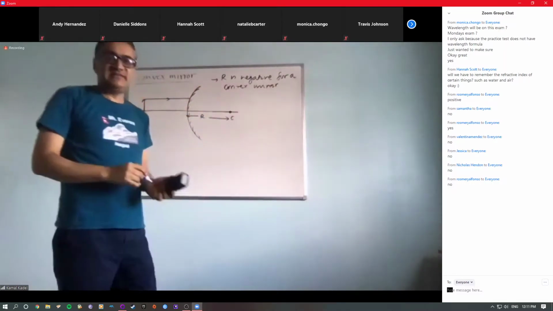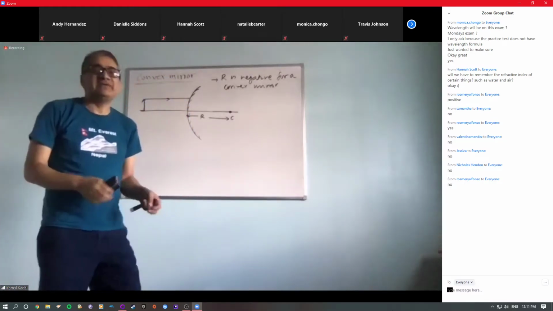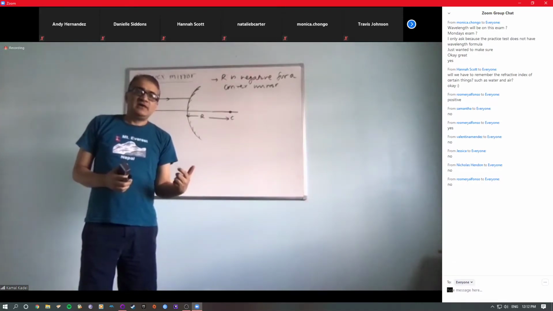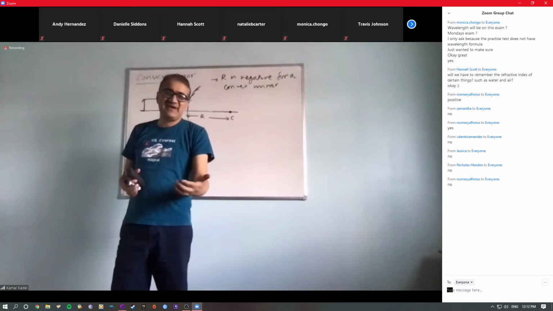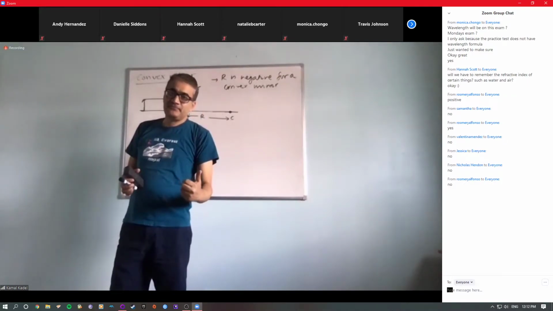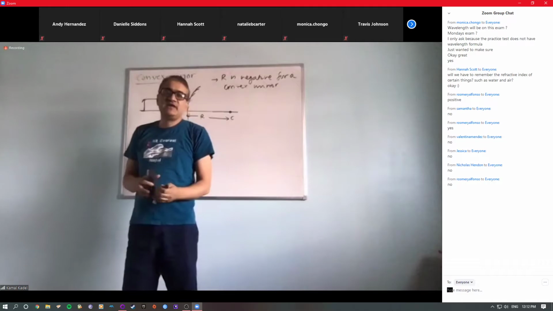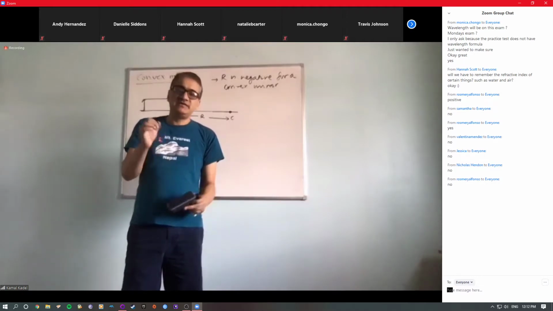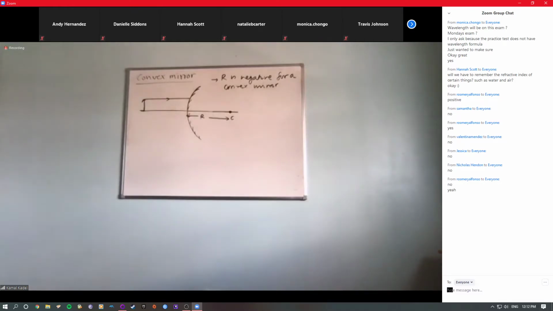Why this is important is that when we do this type of problem, for example, if the question says that in a convex mirror the radius of curvature is 20 centimeter, obviously the problem says 20 centimeter, right? But when you plug that number into the equation, it has to be negative 20 centimeter. You got it, right? And if you have a concave mirror with a radius of curvature of 20 centimeter, then that number is positive. Everybody okay with that? Good. So far so good.